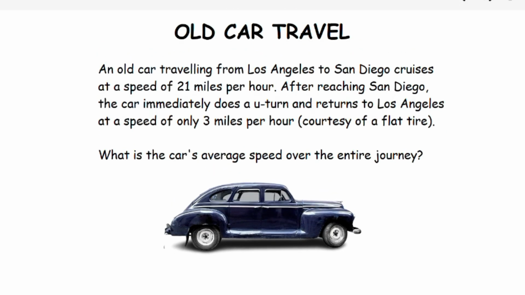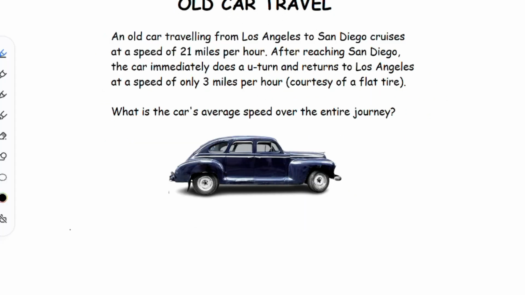That's the puzzle. So, the average speed of the car throughout this journey is equal to the total distance the car will travel over the total time. The total distance that the car will travel will be 2x, assuming that the distance from one place to the other is x. The car will travel 2 times this distance, one to go from Los Angeles to San Diego, and the same distance to return back from San Diego to Los Angeles.